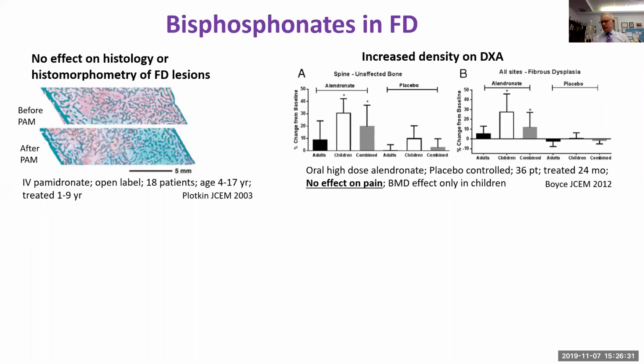We conducted the first ever and only double-blind placebo-controlled study of patients with fibrous dysplasia. We used relatively high-dose oral alendronate. 36 patients were treated for 24 months. Oral alendronate had really no significant effect on pain, but it did increase bone mineral density in children.